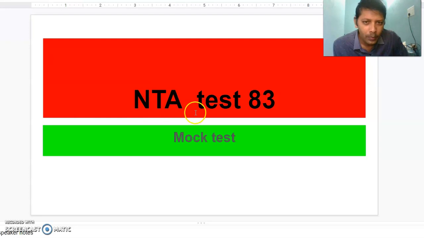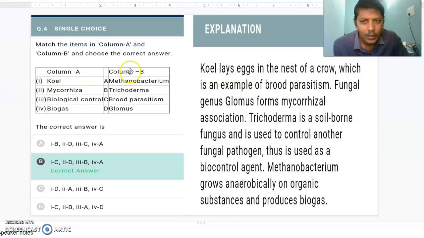This is NTA mock test 83. Let us see some of the bits from this mock test 83. It is helpful both for students who have completed their second year and are taking a long term, as well as those who are studying their second year now. Okay, first year students, those who are studying second year now, have already learned this in ecology.